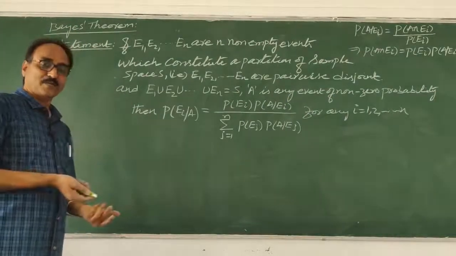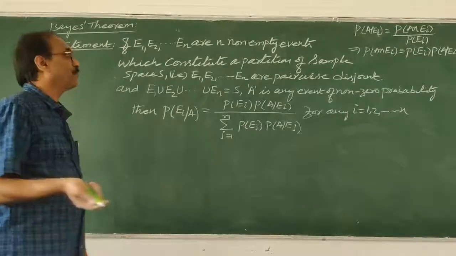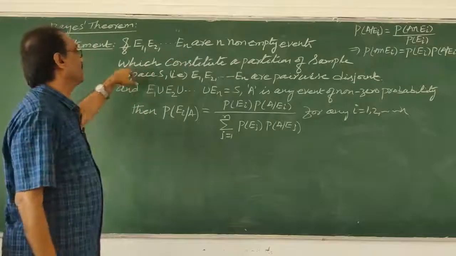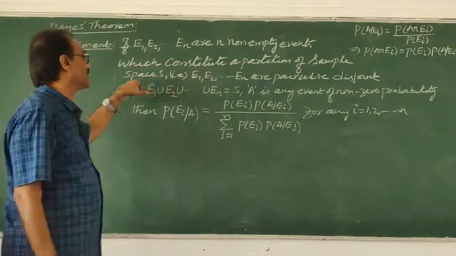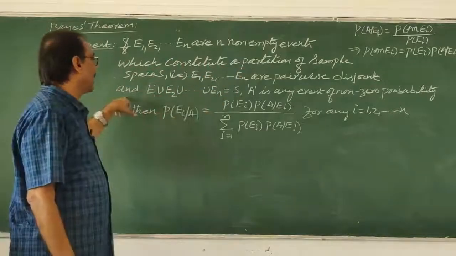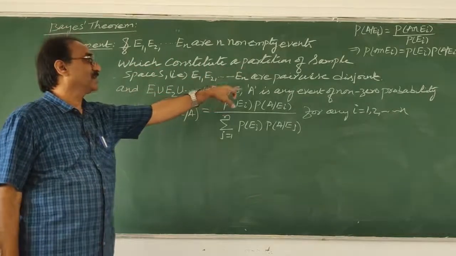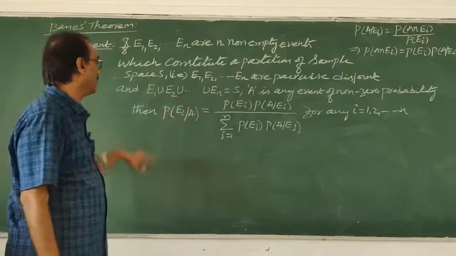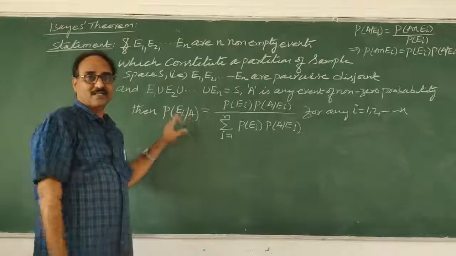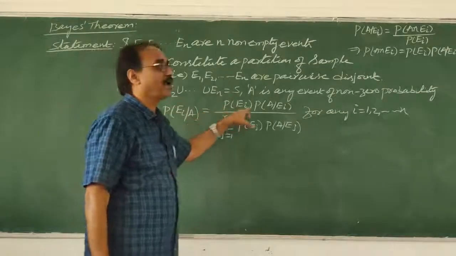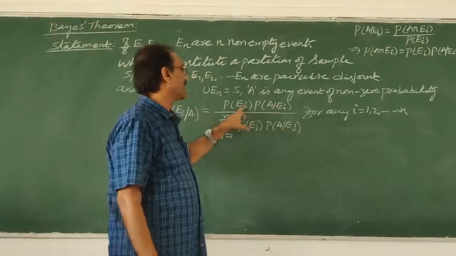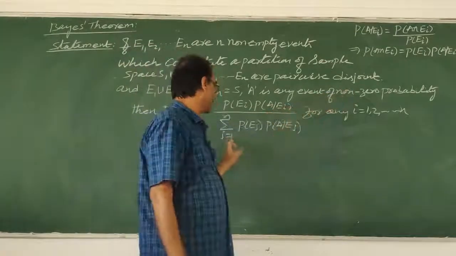Whatever we did throughout the total theorem of probability, that only we are writing here. E1, E2, En are n non-empty events which constitute a partition of the sample space S, that is, they are pairwise disjoint and their entire union is the sample space. A is any event of non-zero probability. Then the probability of Ei given A, because we want particularly from that, that's why reverse, is equal to probability of Ei into probability of A given Ei, by total probability. Now you proved it, here i is equal to 1 to n, here j is equal to 1 to n.